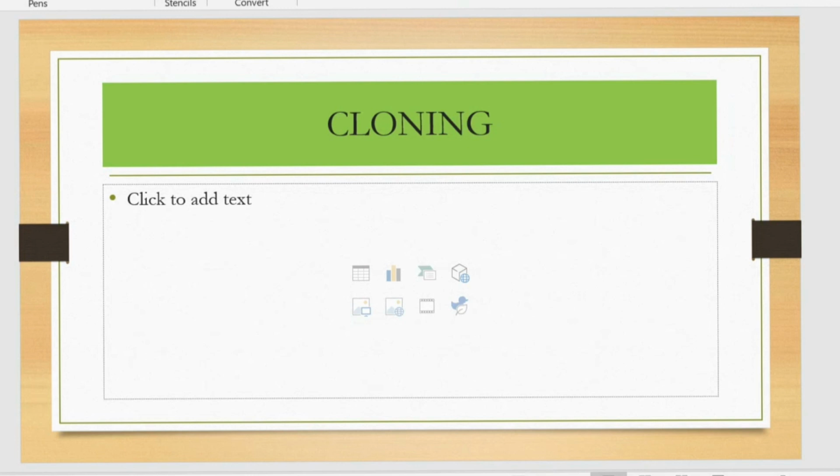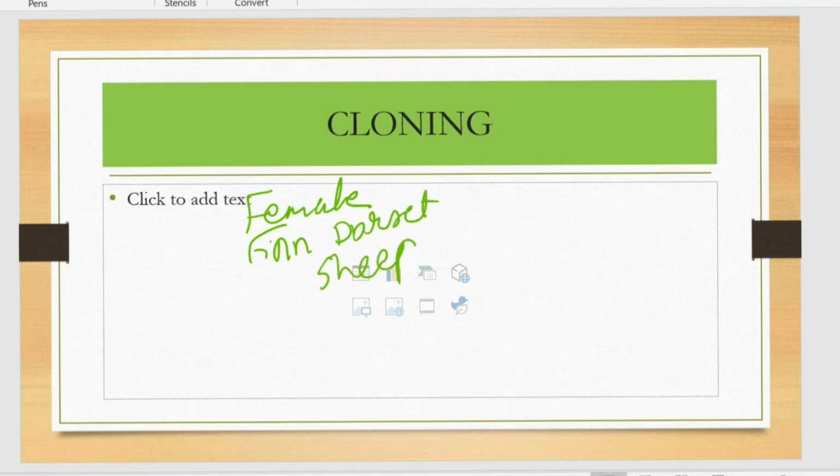Cloning is explained in your book. The first cloned animal was Dolly sheep. So how was it formed? First, the female Finn Dorset sheep is selected. From this, taking the normal body cell from the mammary gland. Mammary gland means the milk producing gland. So from the female Finn Dorset sheep, the mammary gland cell is extracted.